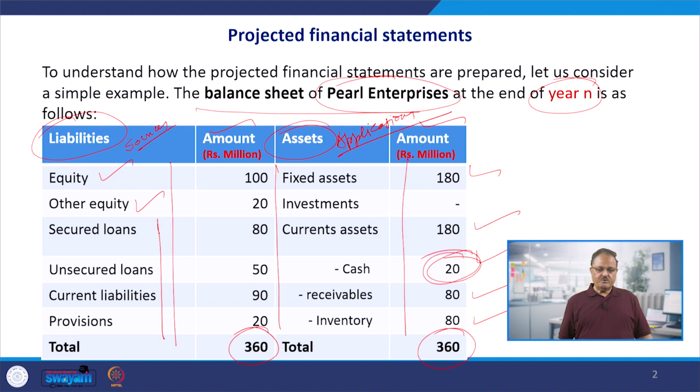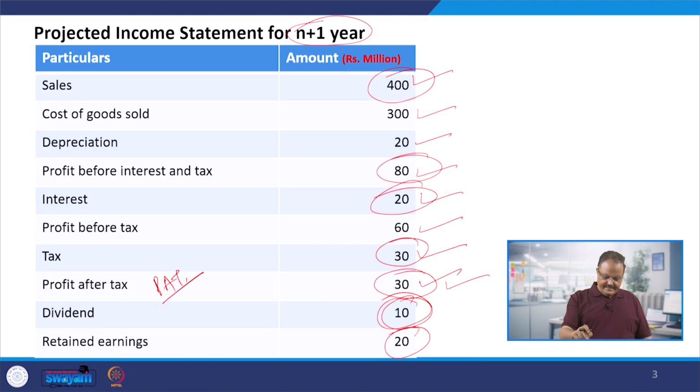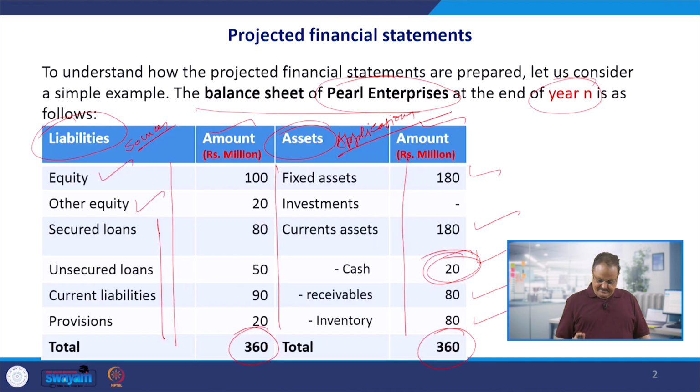Maybe it's in the form of equity, that's the entrepreneur's investment. Then other equity means appreciation of the equity by way of the reinvestment of the profits, or retained earnings, right? Retained earnings means that part of the profit which is reinvested back into the business. Because of that reinvestment of the profit, this becomes the other equity here.